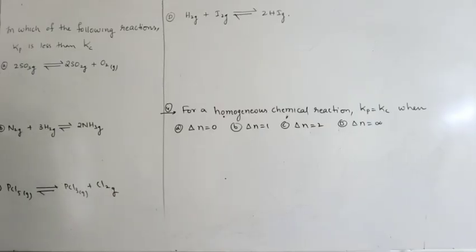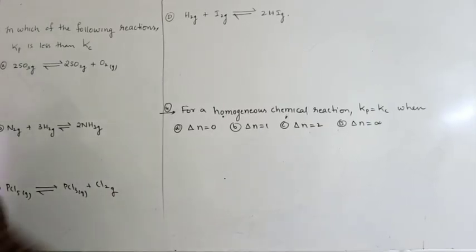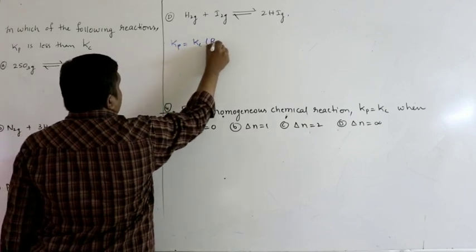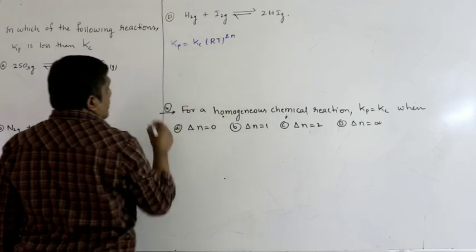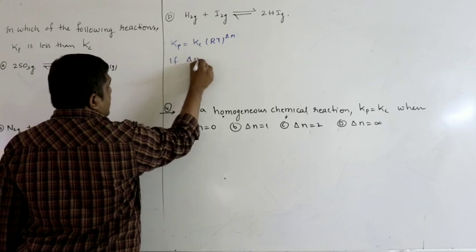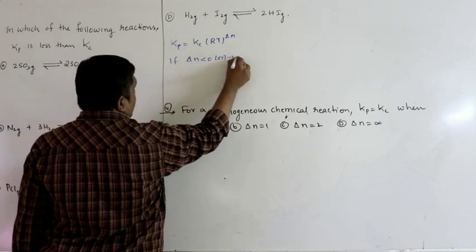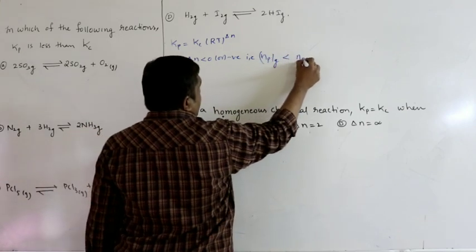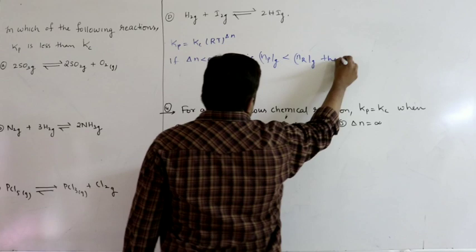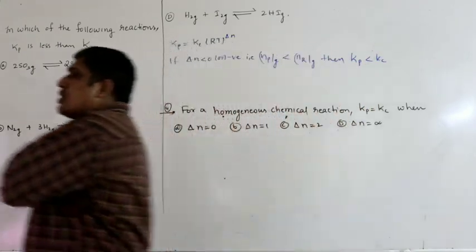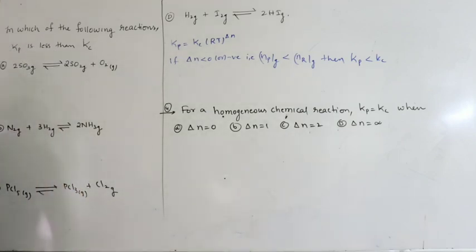Which of the following reactions has Kp less than Kc? So what is the relation? Kp equal to Kc RT power delta N. So Kp should be less than Kc. That means if delta N is less than 0 or negative, that is Np gas less than Nr gas, then Kp will be less than Kc. That means you should have more number of gaseous reactants than gaseous products. Then Kp will be less than Kc.